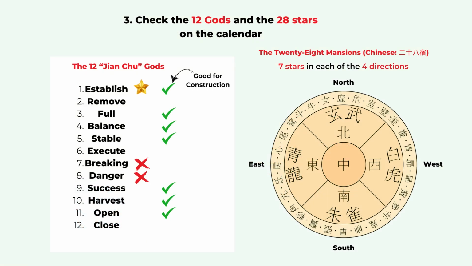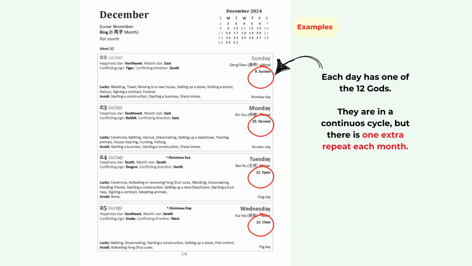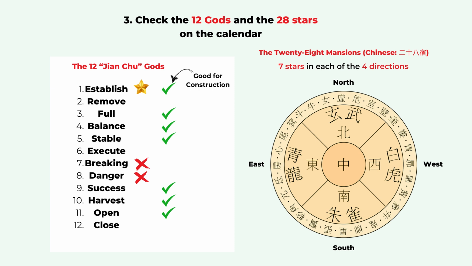And third reference you can look at is the 12 gods and the 24 stars. And we talked about the 12 gods before. It's also included in our 2024 Feng Shui calendar. There are 12 gods, and we start with establish, remove, full, balance, stable, execute, break-in, danger, success, harvest, open, and close. So depends on the activity, you can pick the day by the suitable energy.